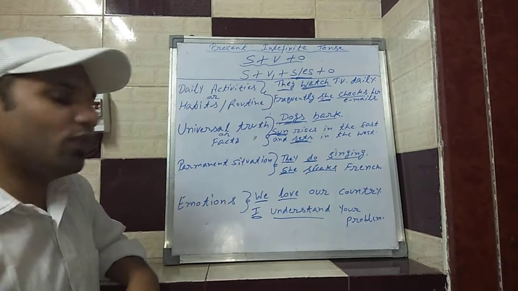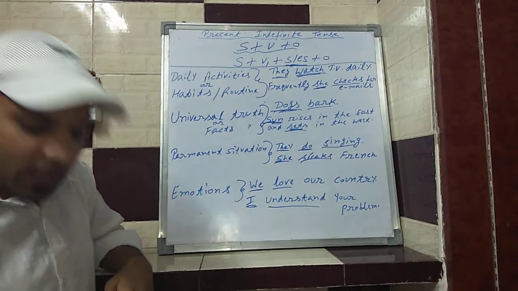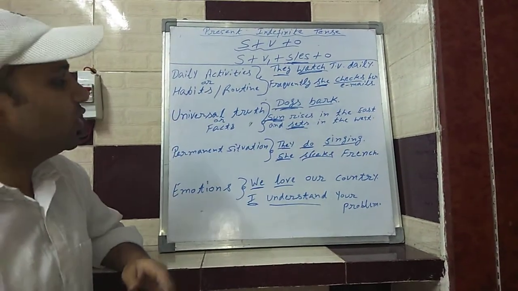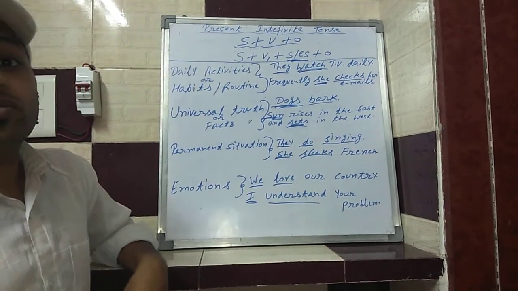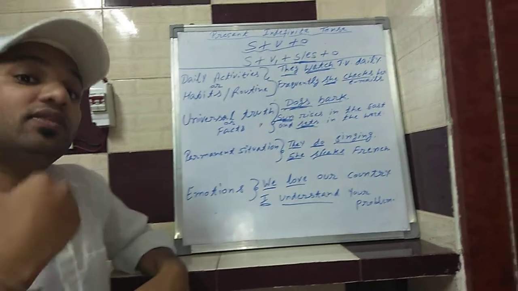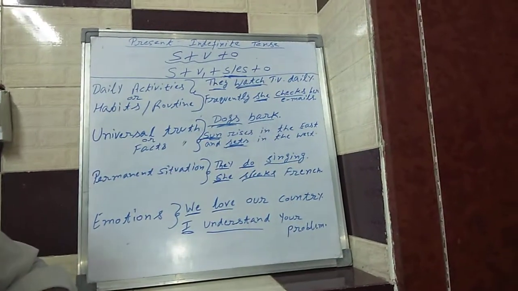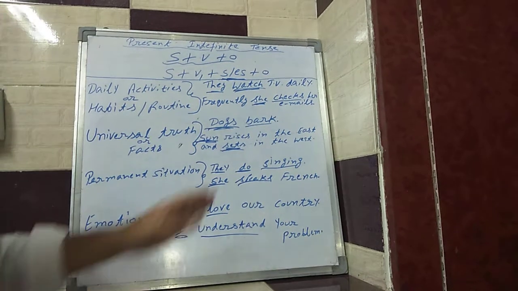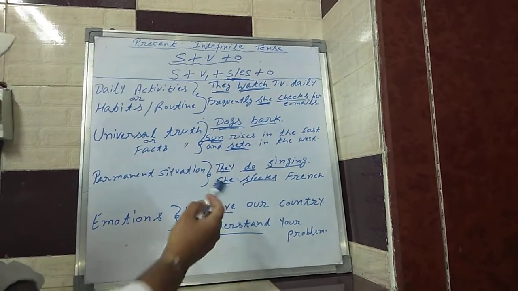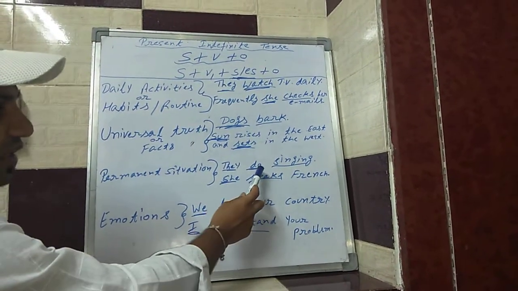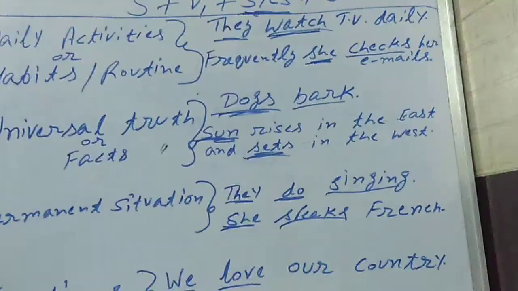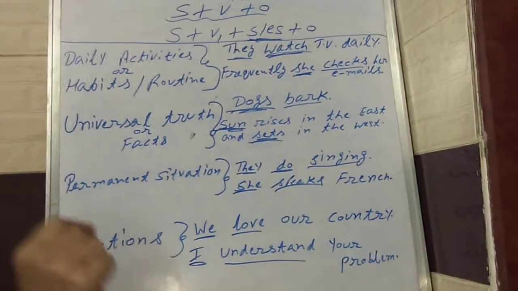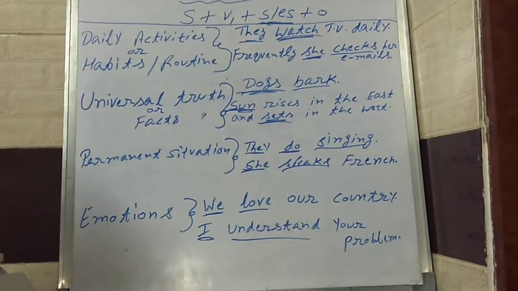The next one is for permanent situations. Whenever any situation is permanent, at that time also we use present indefinite tense. For example, they do singing, meaning their profession is singing. They earn bread and butter by doing this activity. They is a plural, so it is a base form. After that singing is written over here. It is not an ing form; it is written as a gerund. We'll do it in a further exercise.